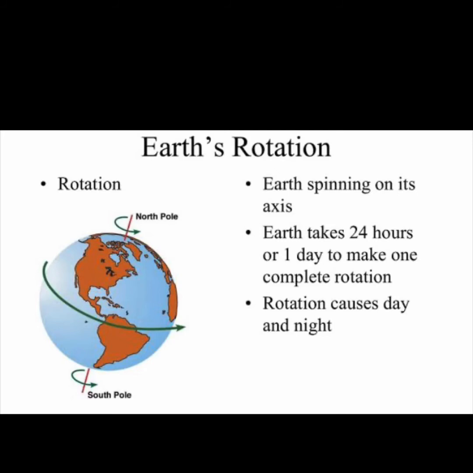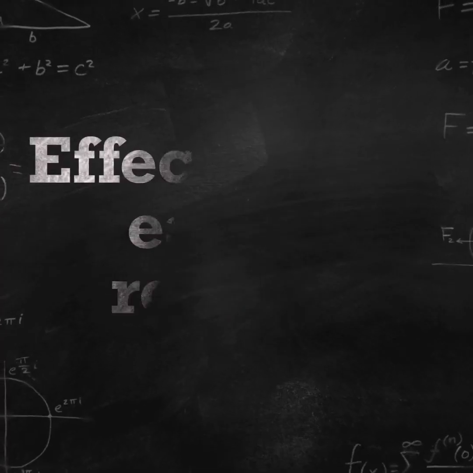Also, the earth is inclined at the angle of 66.5 degrees. Here you can see the green line which shows the equator line on the earth, and you know that from the equator line we can find the circumference of the earth, which is 40,000 kilometers.